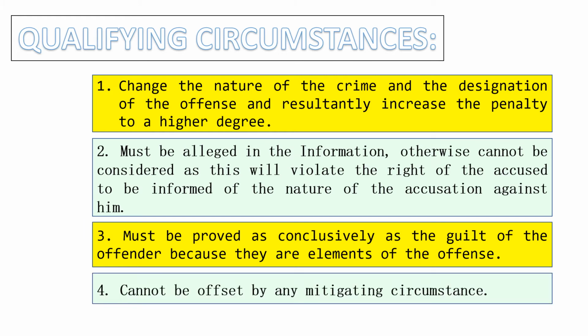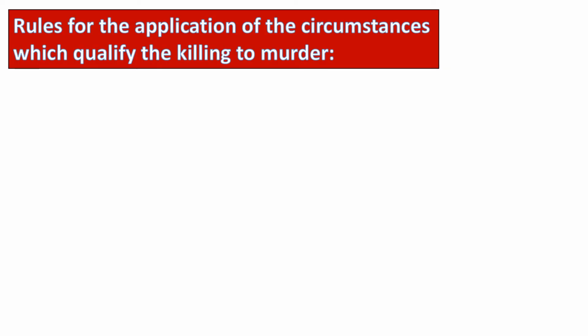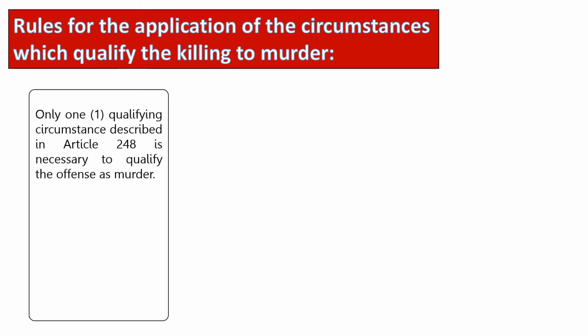Number 4, the qualifying circumstance cannot be offset by any mitigating circumstance. So let's go now to the rules. Rules for the application of the circumstances which qualify the killing to murder. So first, only one qualifying circumstance is necessary to qualify the offense as murder. So, only one, isa lang.